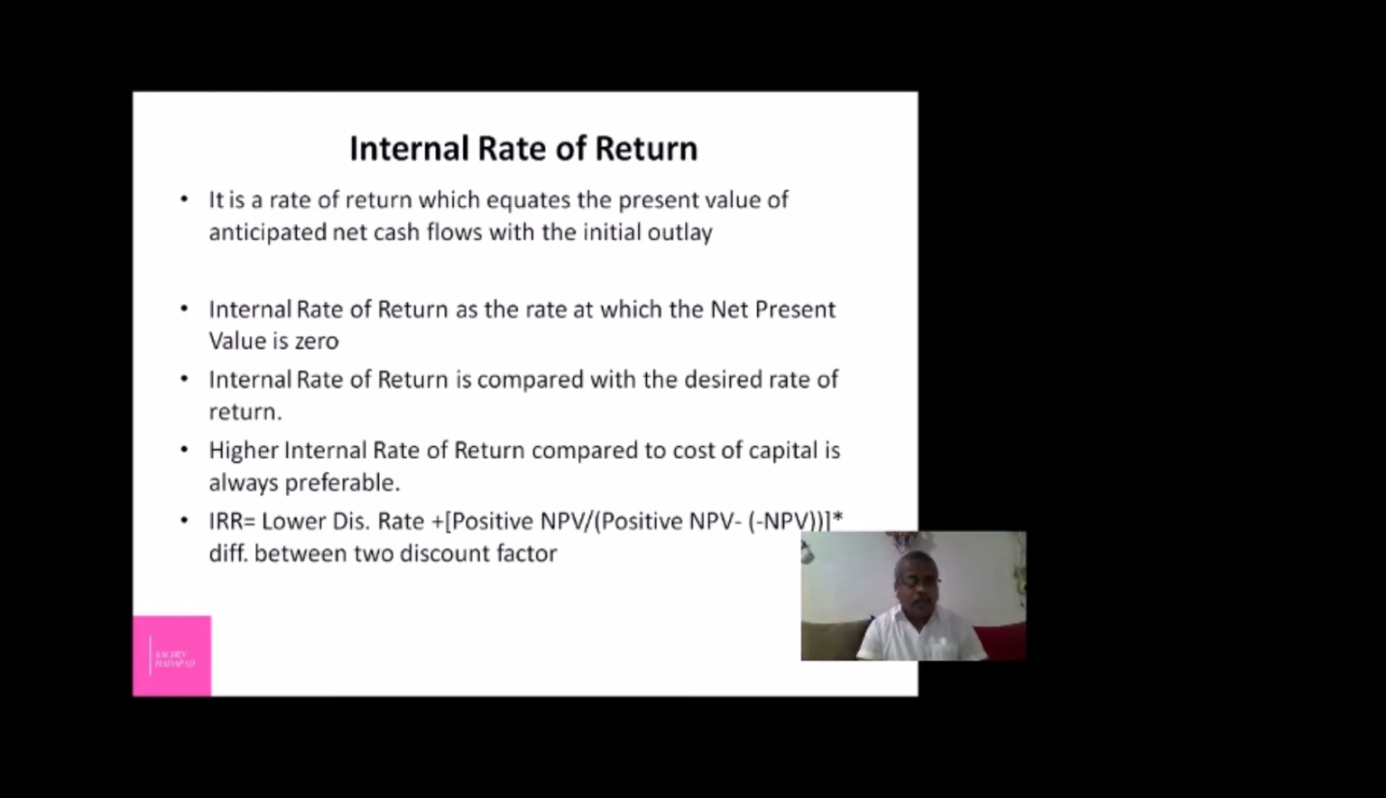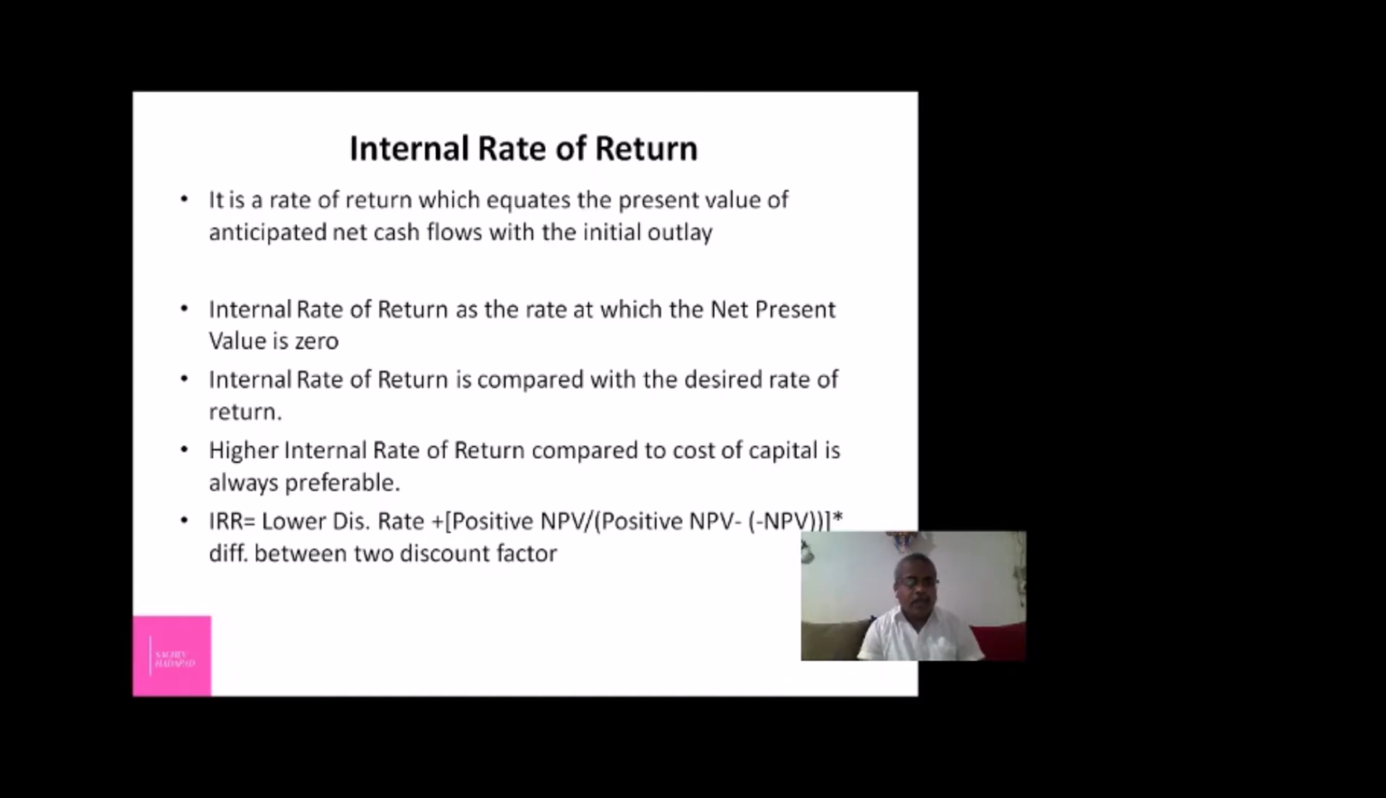The last one is internal rate of return. It is a rate of return which equates the present value of anticipated net cash flow with the initial outlay. Ideally, IRR is equal to net present value is 0. Means what? At the rate of IRR, if you calculate the net present value, you will get the answer that is 0.